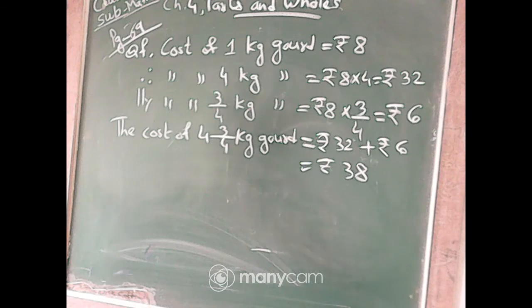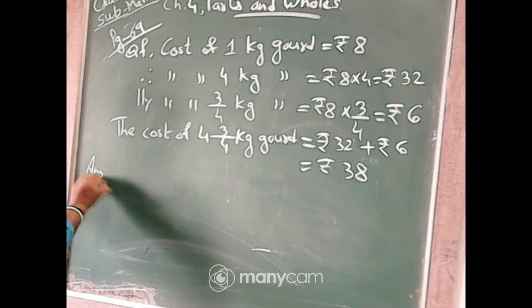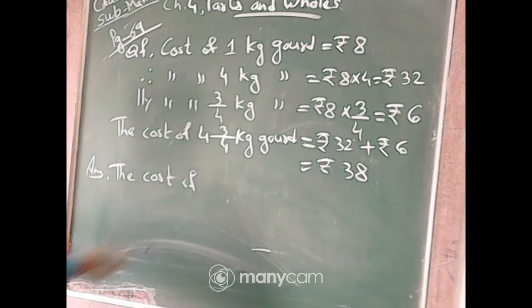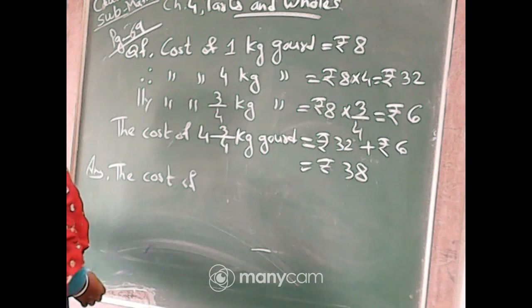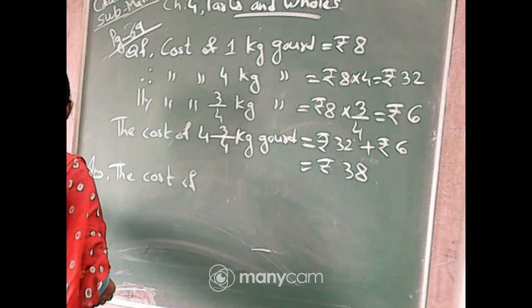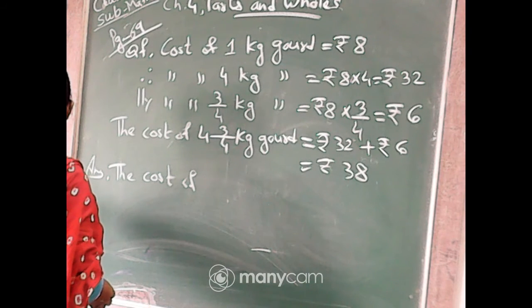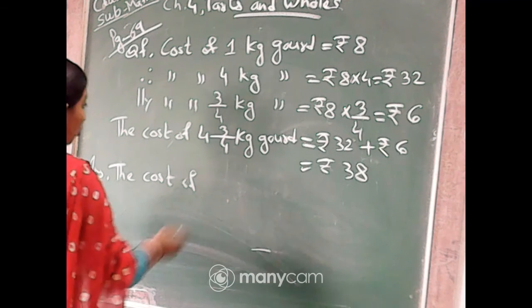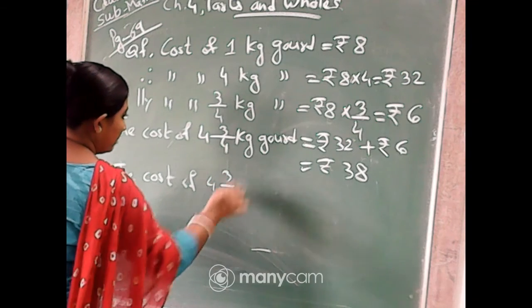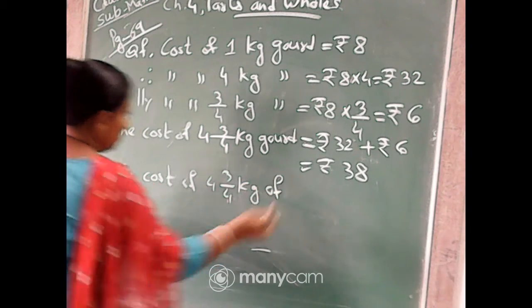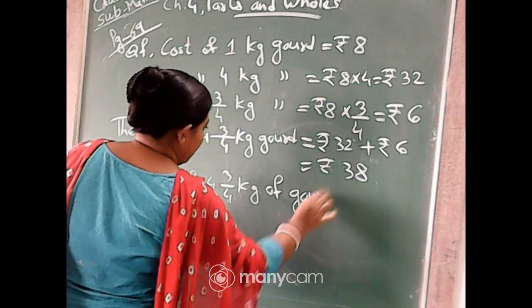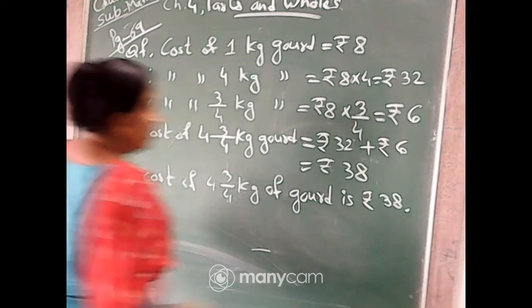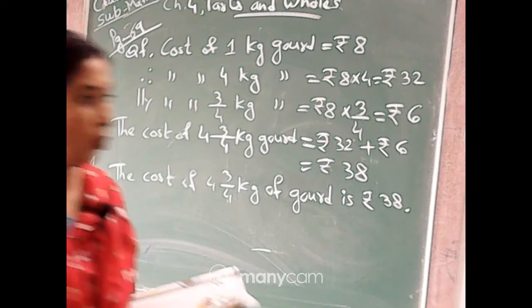So the answer you will write is that he bought a gourd of weight 4 and 3/4 kg and it cost rupees 38. You can write your own statement.